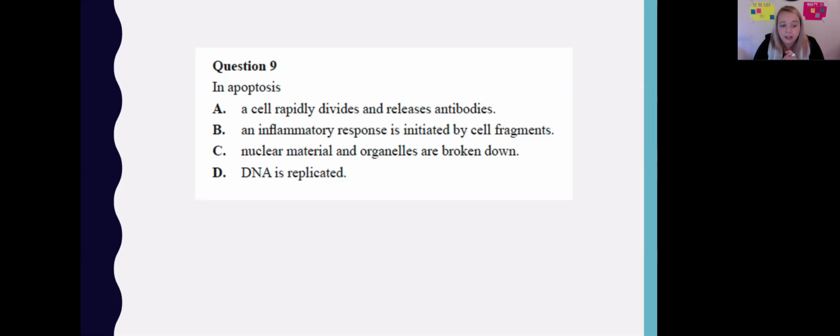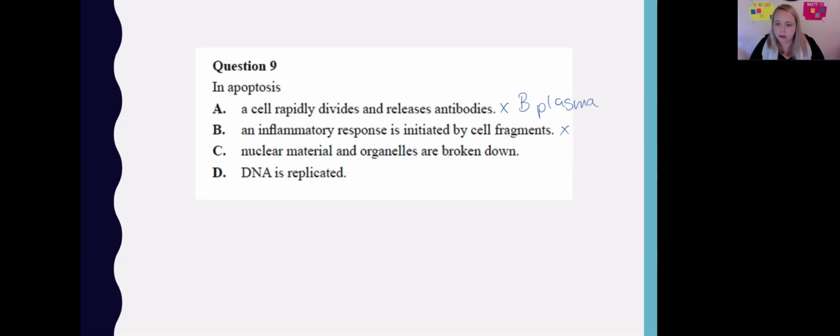All right, let's see. A cell rapidly divides and releases antibodies. I'm going to give you a big no. That one is actually in our next section. It's called a B plasma cell that you're going to be learning about. An inflammatory response is initiated by cell fragments. Again, no, we haven't got anything inflammatory. If anything, we're getting shrinking. We're not getting bigger. So inflammatory response initiated by cell fragments, that's not going to be the case.